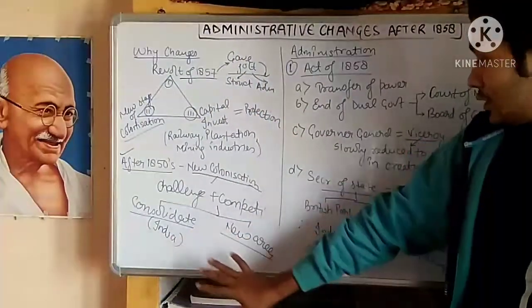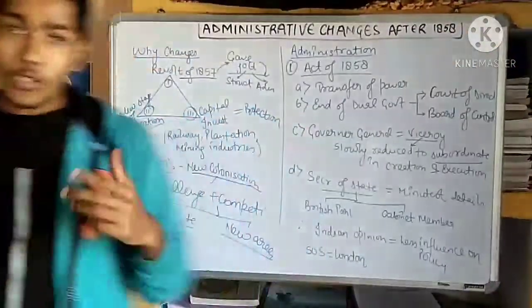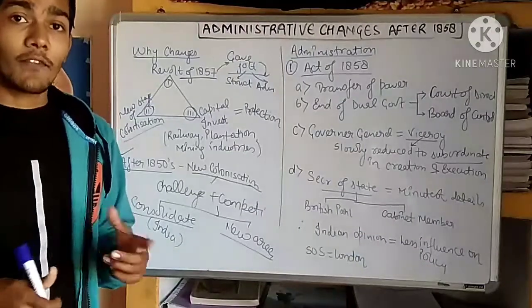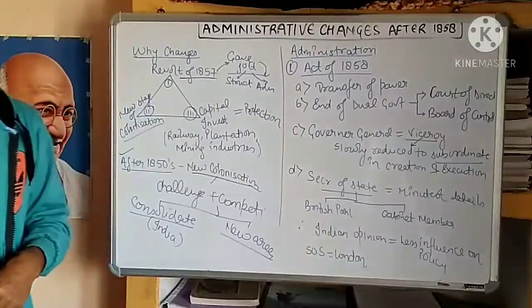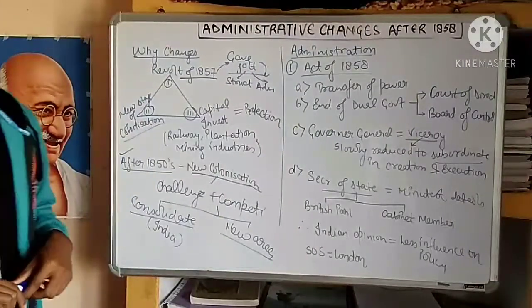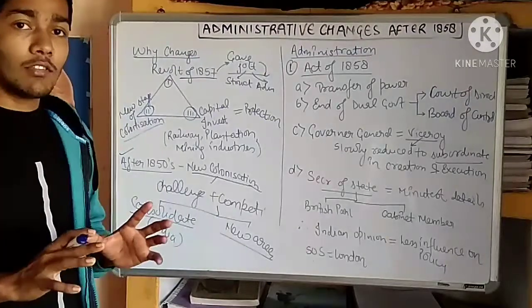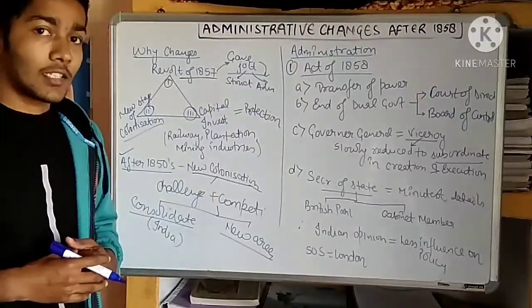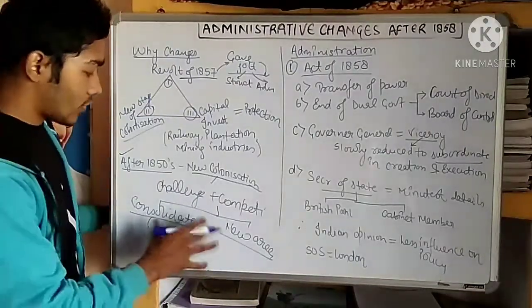And since they knew that they had to capture new areas, they had to make new rules and new regulations, so that they could give some hope to the people of the world, or of Asia, that they have some new policies, so that people can be attracted towards them. So this was the reason.